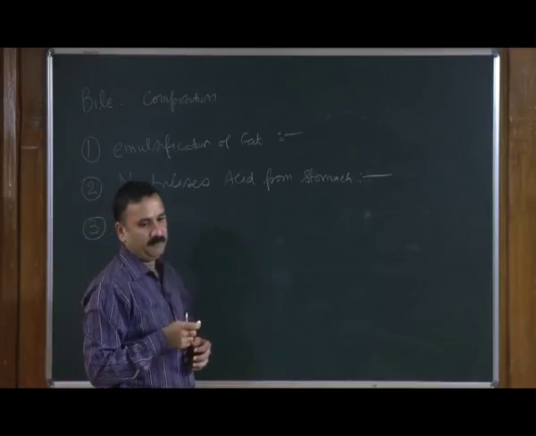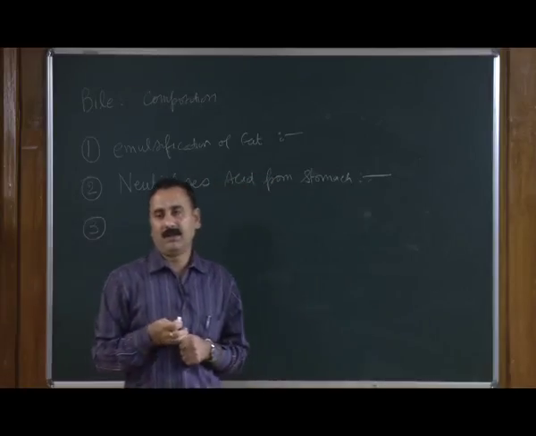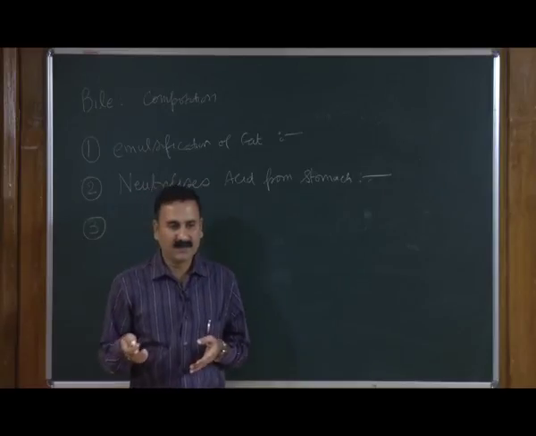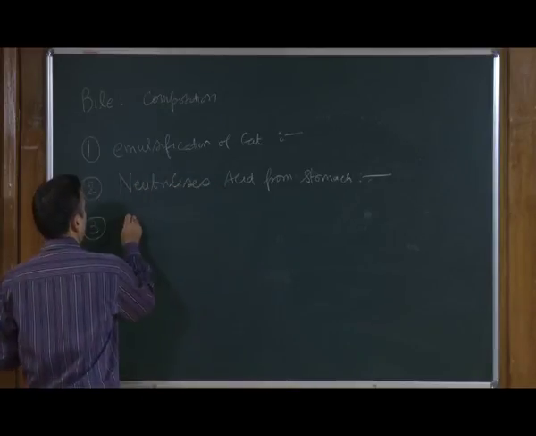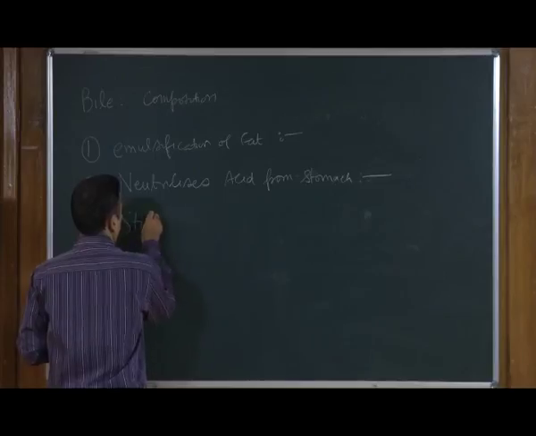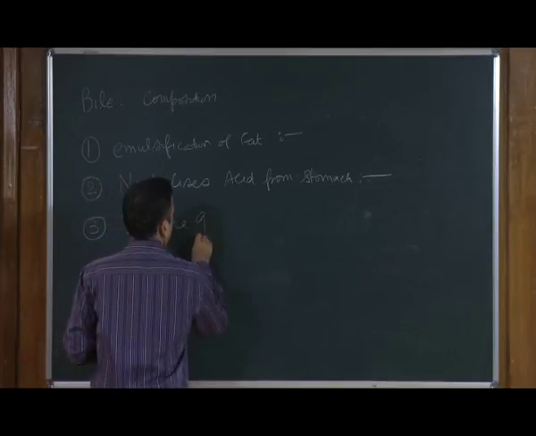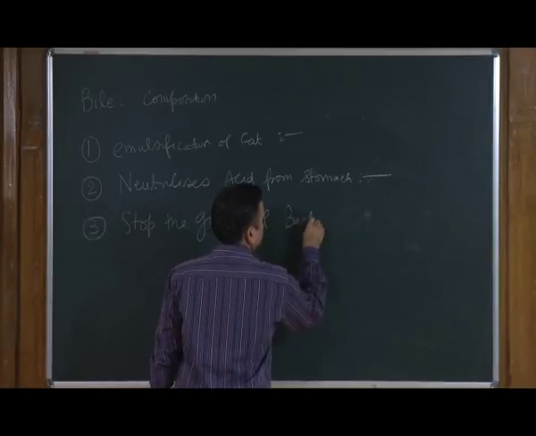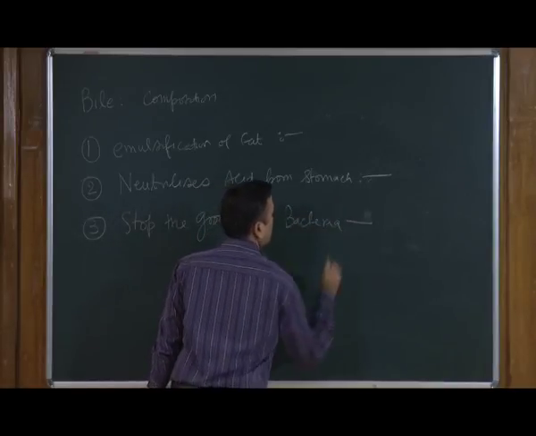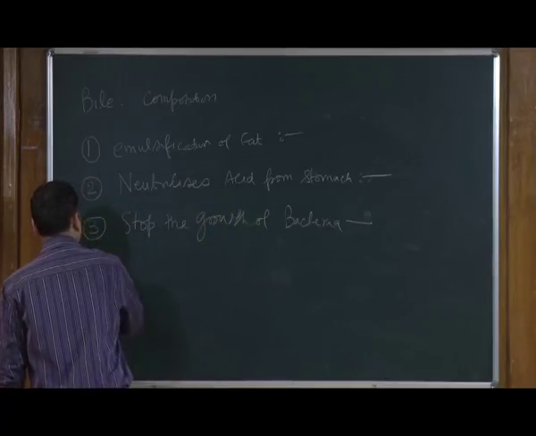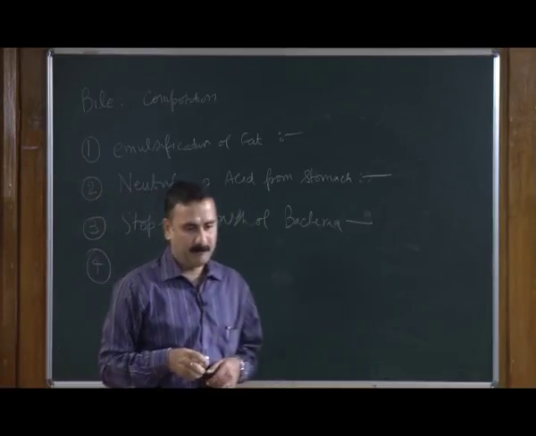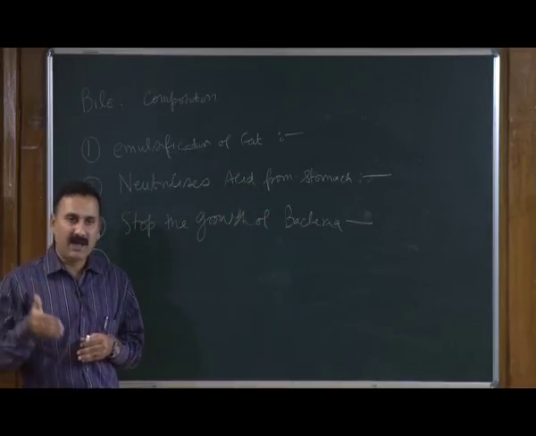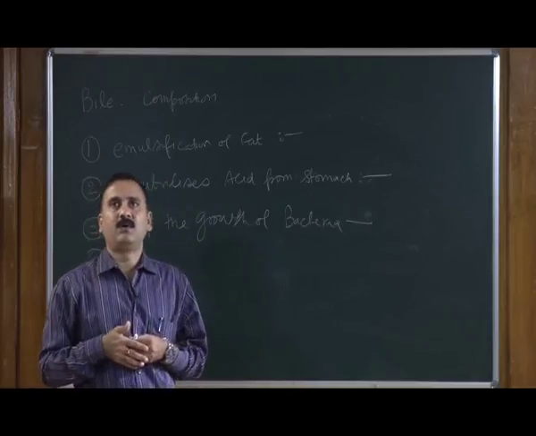Number 3, since it contains antimicrobial substances, it also stops the growth of bacteria. Number 4, it also helps in activation of the enzyme required for fat digestion.